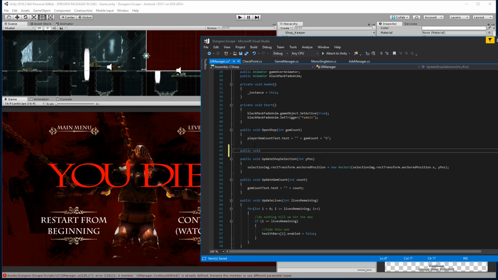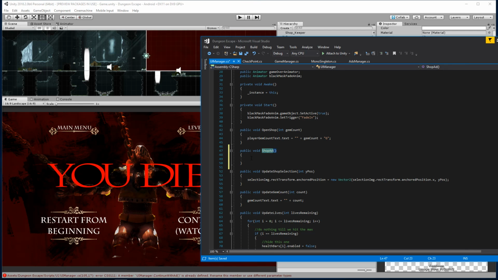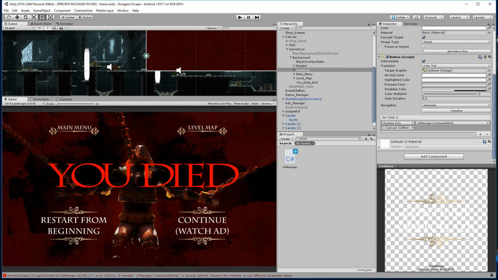So public void shop ad. And when you click, collect 100 gems, or shop ad is fine. And then we'll go ahead and call the ads manager dot instance dot shop ad. All right, so public void shop ad, that's going to call that function. And then we just need to update that now in our shop. So this is good and working. We'll test that out in a second.